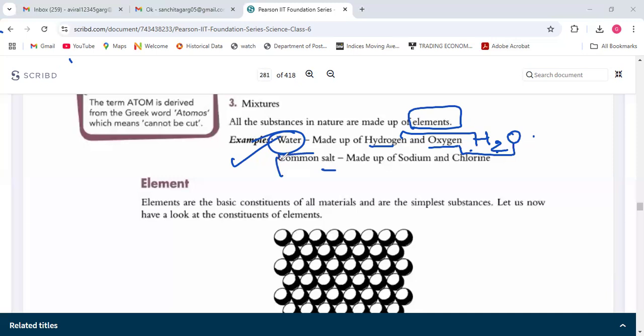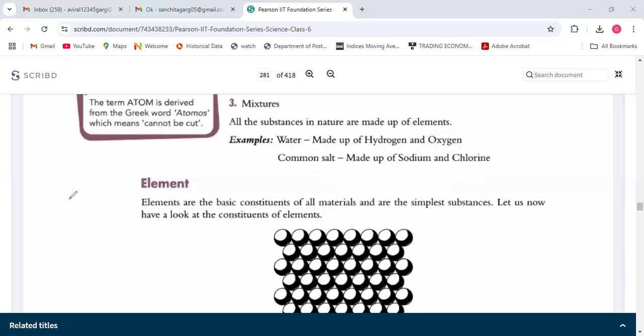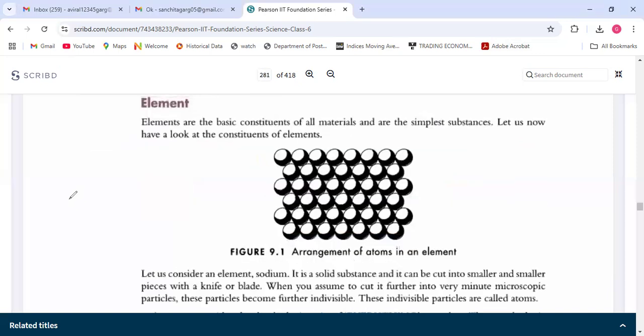And common Tata salt which you eat at home is NaCl. Here Na represents sodium and Cl represents chlorine. So one atom of sodium and one atom of chlorine when react form salt. Okay, this was the thing to write. Now we are going to the element part.